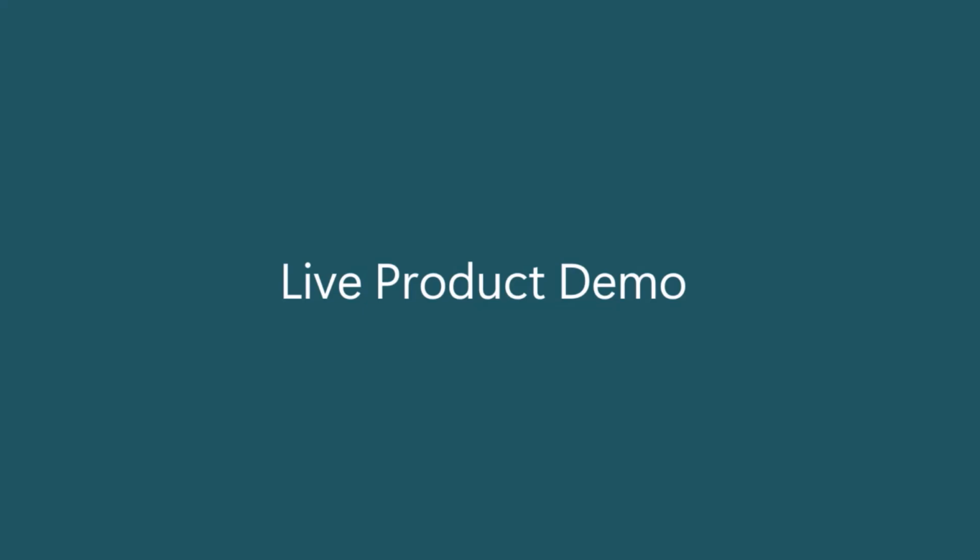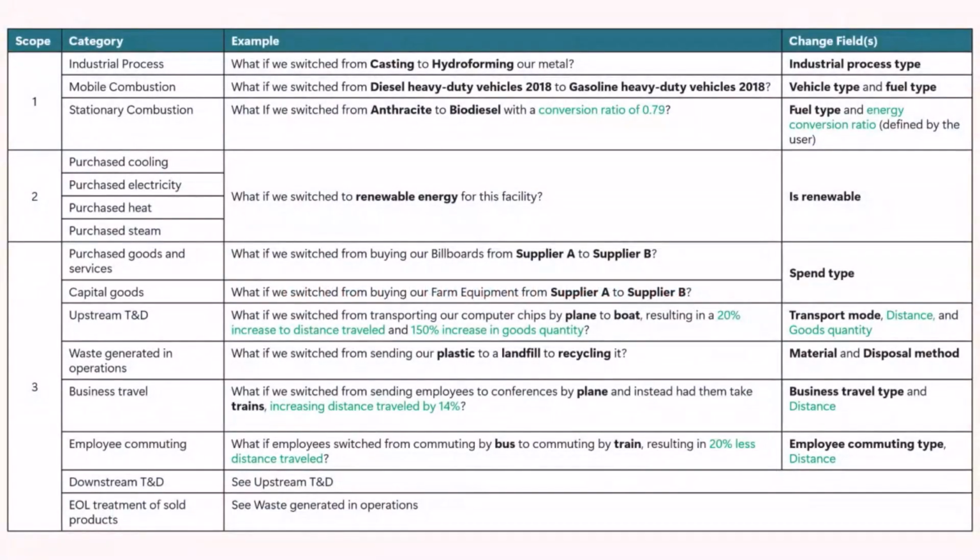And the next thing we're going to go through is the full list of supported scenarios that we have for our initial release. So with our initial release, as I mentioned earlier, we have 15 scenarios that are supported within the product. And so we have scenarios across scopes 1, 2, and 3, but you'll notice that some scenarios or some data types within those 3 scopes are not present. So our goal for this first iteration is really to target the high value scenarios and allow a good amount of customizability and tailoring to your particular data.